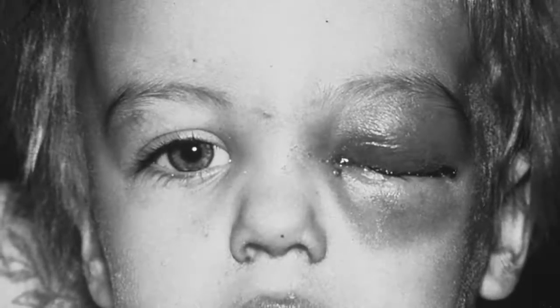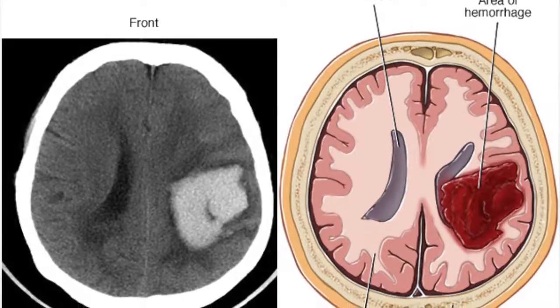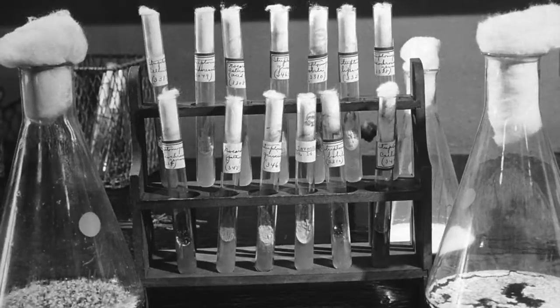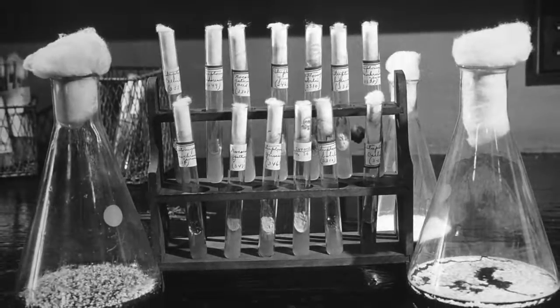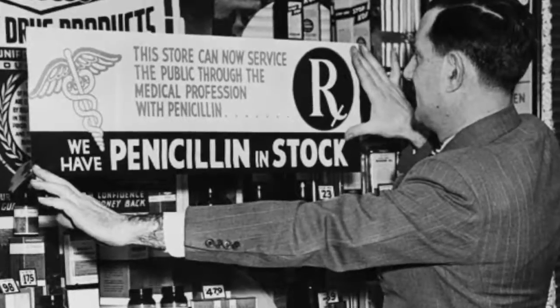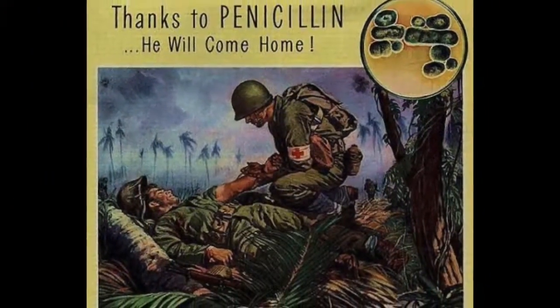One was with a 4-year-old boy with an eye infection. He was cured of the infection but later died of brain hemorrhaging caused by a weakened artery from that infection. When these trials demonstrated that penicillin was effective in humans, they pushed for the mass production of the antibiotic. In 1942, penicillin was mass-produced and available for public consumption as treatment for bacterial infections.